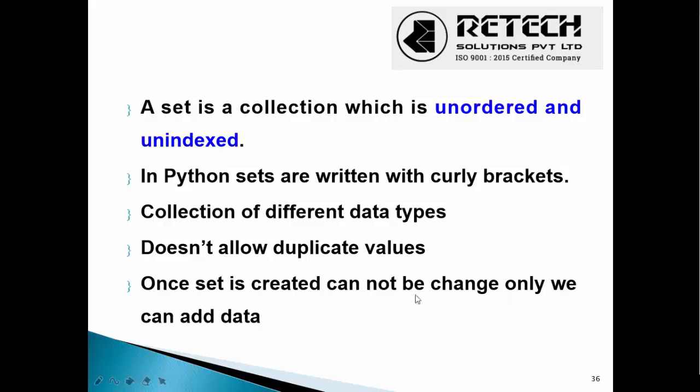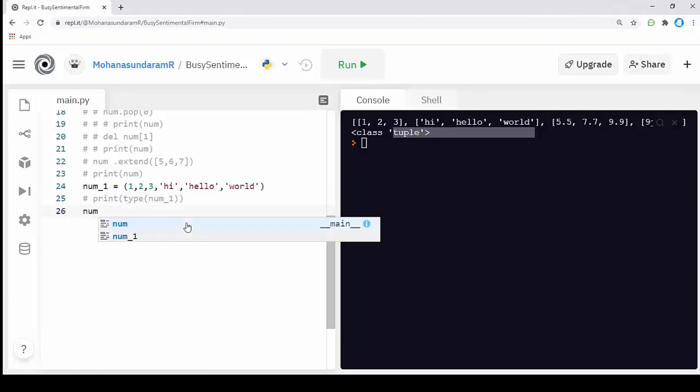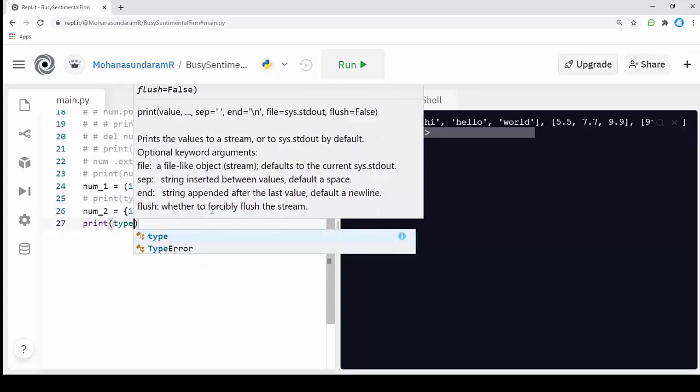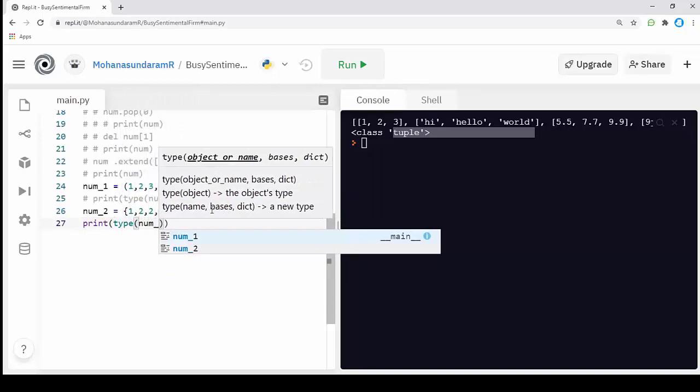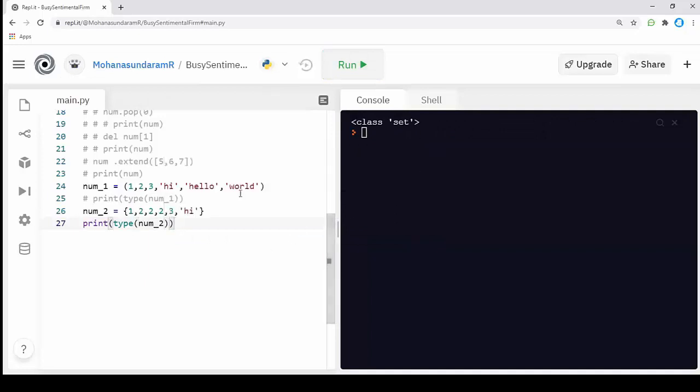I'm going to create a set with curly brackets, and I'm going to pass some values. You can see that I'm passing 2 two times, and I will pass 3 also, and I'm passing different values. This is my set. If I print the type of num2, we get that it is a class of set. This is a valid Python method for creating a set.